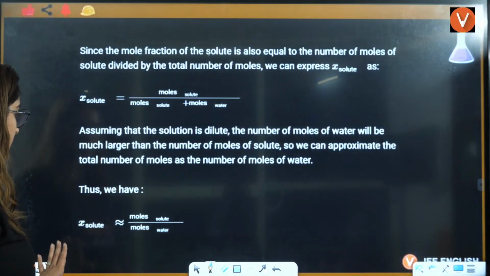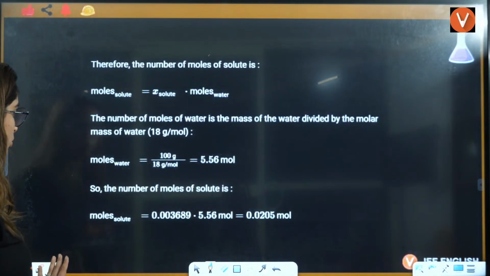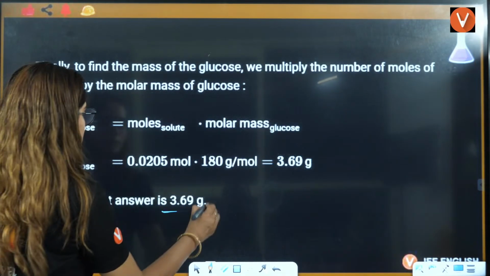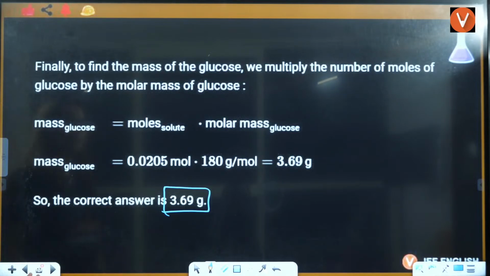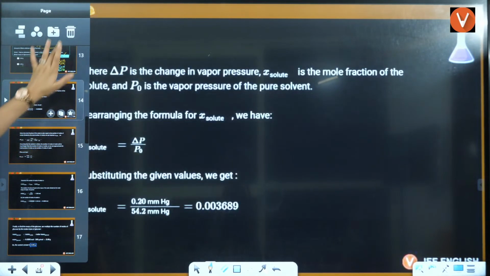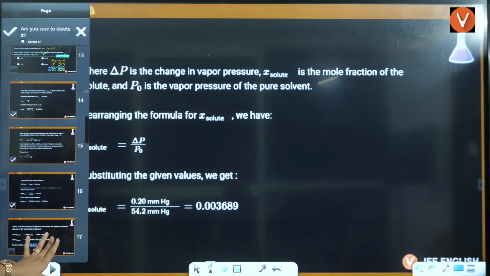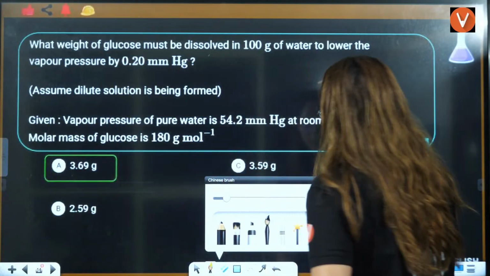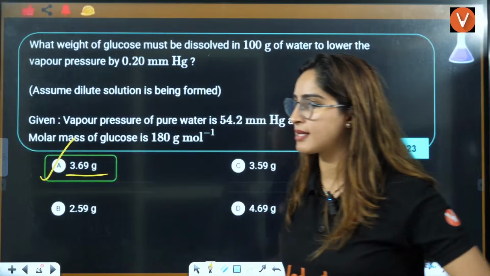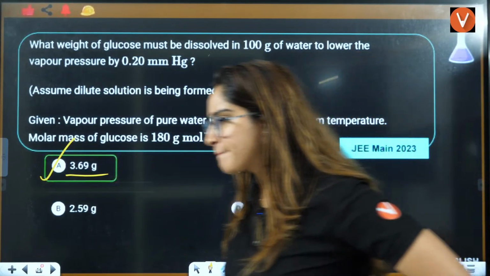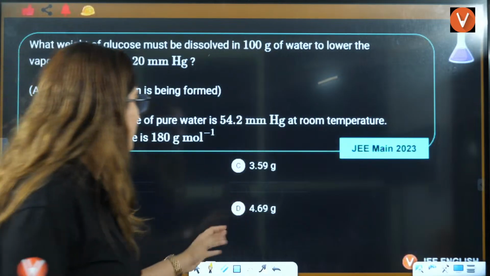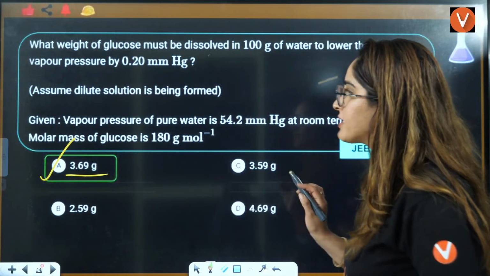Let me see here. The answer is coming out to be 3.69. You will say, ma'am, you have done it in one page, right? Yes, because we don't need unnecessary pages just to look for the answer. So that is going to be A, that is 3.69 grams. Someone says 3.1, is it coming out to be 3.1? You can do the calculations yourself, right? It is coming out to be 3.69.